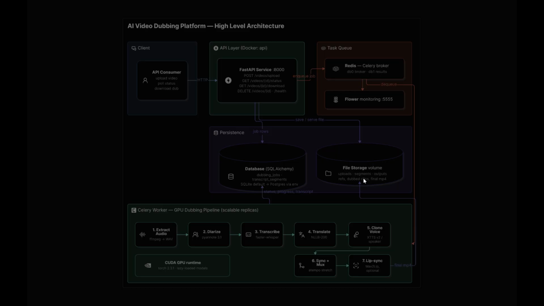Overall, the architecture separates the application into independent components like FastAPI. FastAPI manages the API requests, Redis handles the asynchronous task queuing, Celery executes the AI pipeline, the database stores metadata and progress, file storage keeps the media files, and GPU acceleration powers the AI models. This modular architecture makes the platform scalable, efficient, and capable of processing multiple video dubbing requests simultaneously.